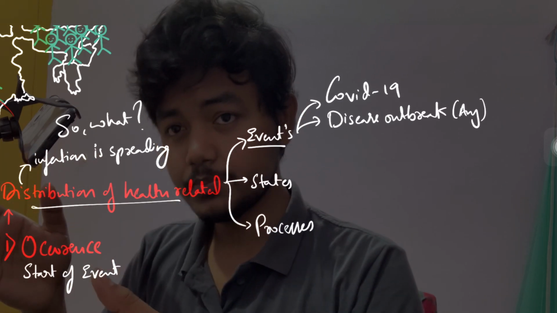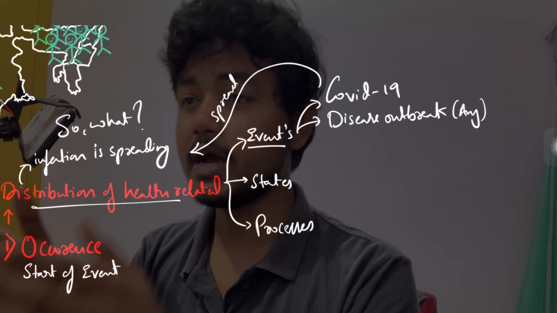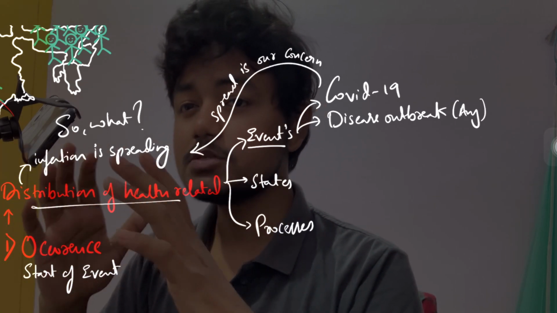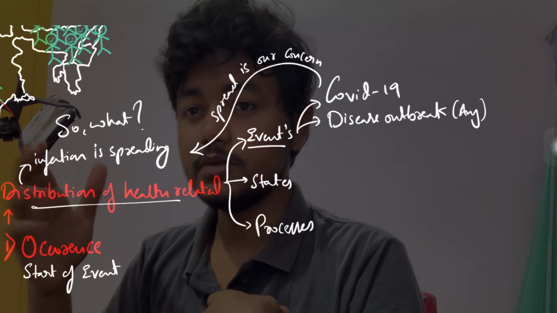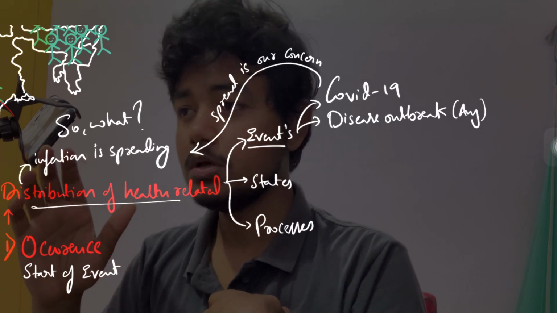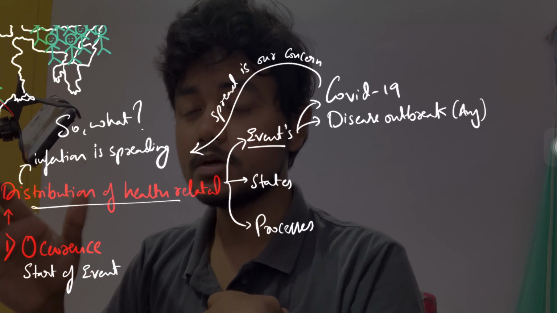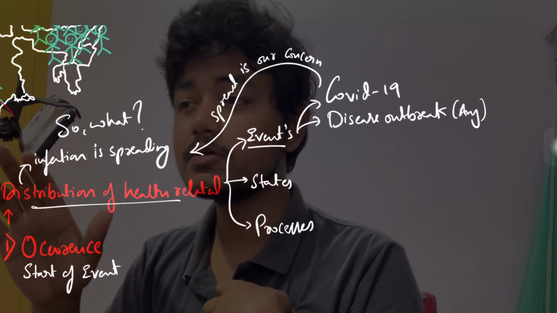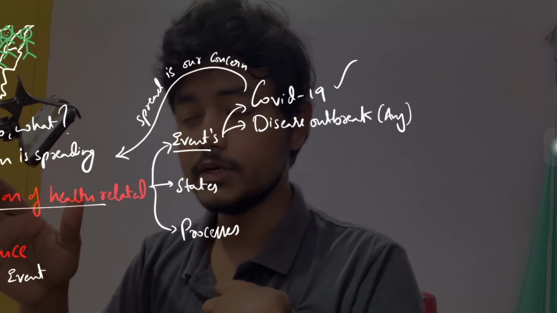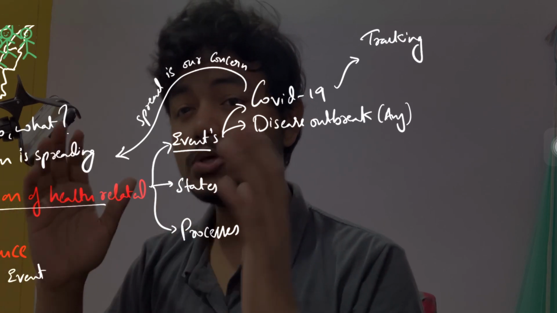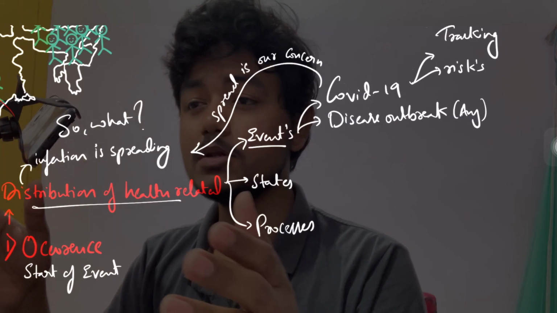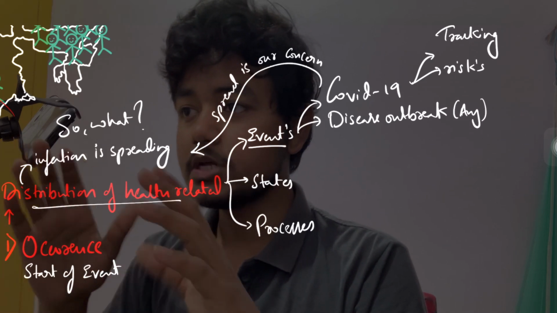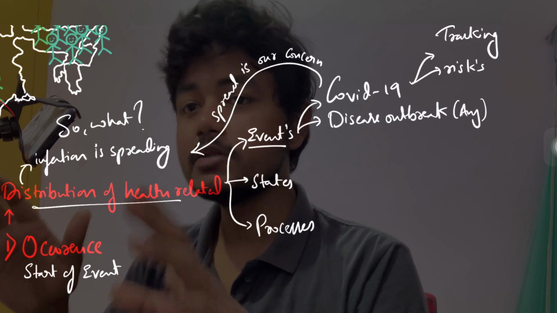Okay, and why is this event important? Because this is our concern. If the disease is highly infectious, this infectiousness of the disease is our concern. Because let's suppose I have got cancer and the cancer is not infectious, so that's not much of a danger to the country, because I'm not able to spread it. Maybe I'll die, but it is not involving the entire nation, or the entire family or the locality. But if there is an infectious disease where a huge population or groups of people fall under it, then there is a headache for the country. Okay, so that's why event is important and it is under the definition.